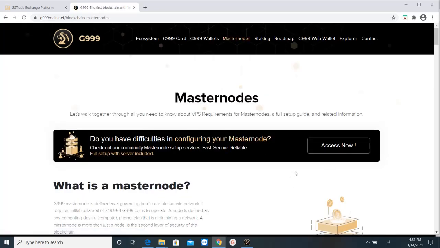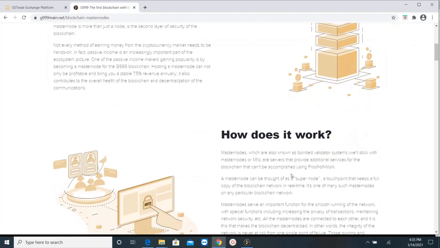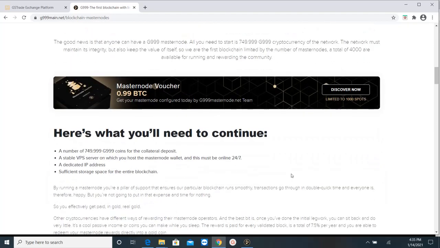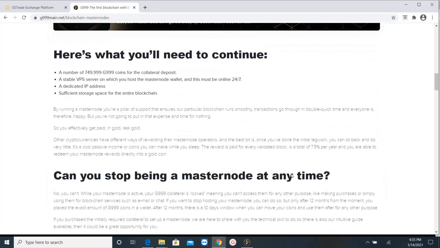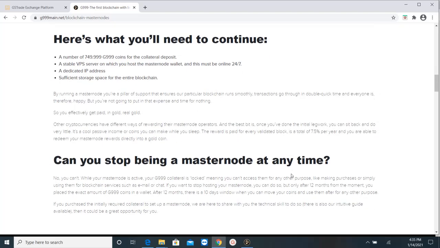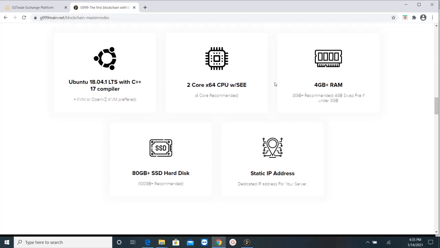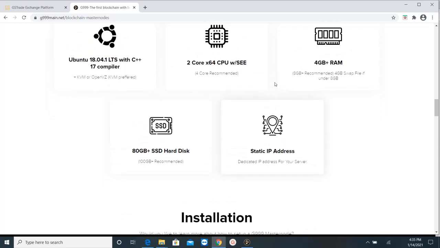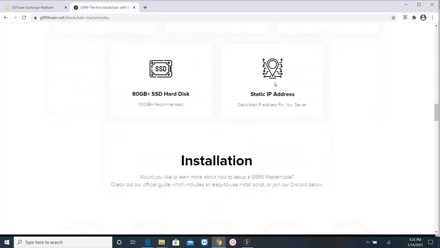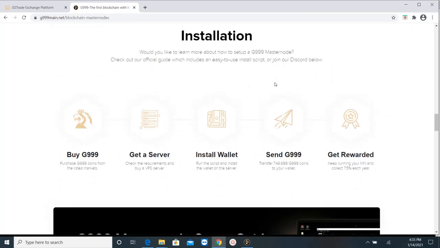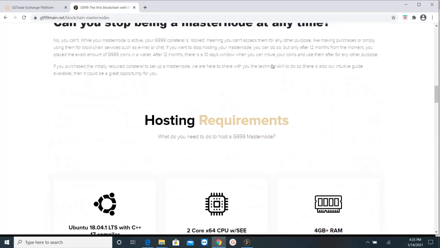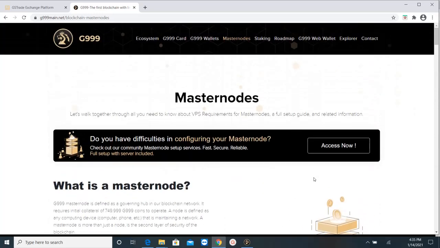And here it would give you what a Masternode is and what the requirements are to host a Masternode on your own, because you need a virtual private server. So this is a computer that you would need if you were to host your private server on your own, or you can have them host it for you.